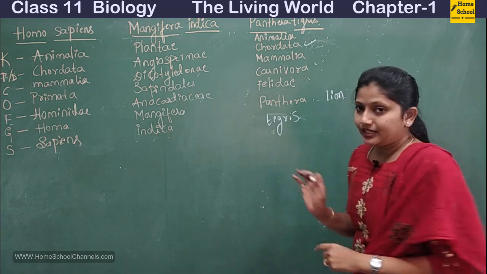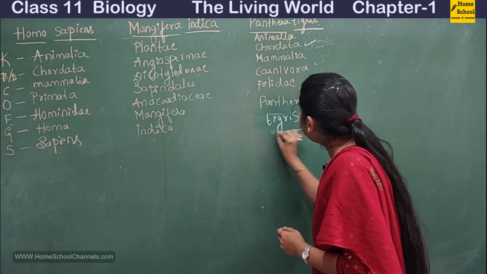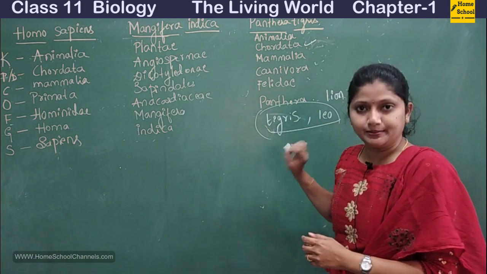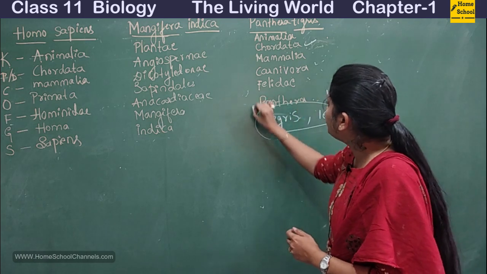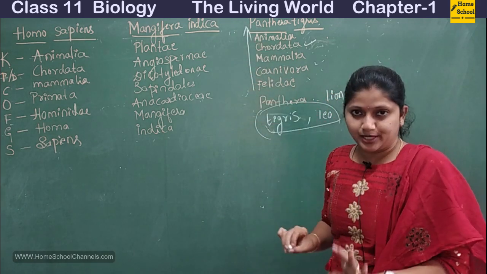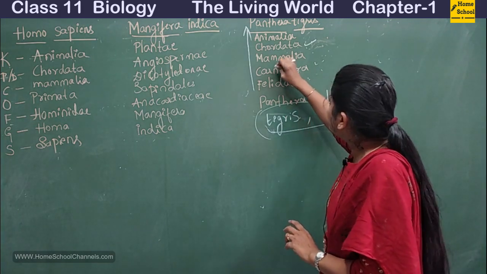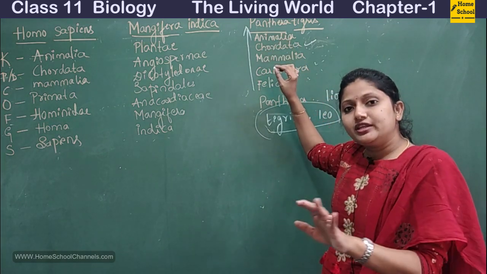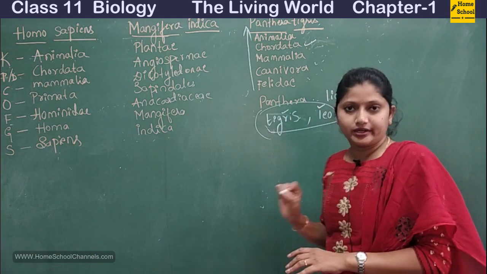So it means that lion and tiger are very closely related organisms or animals. Since they are closely related and they have the same genus, above the genus everything remains same. Since they belong to same genus, above the genus whatever levels of classification are there, everything is same for both tiger and lion.